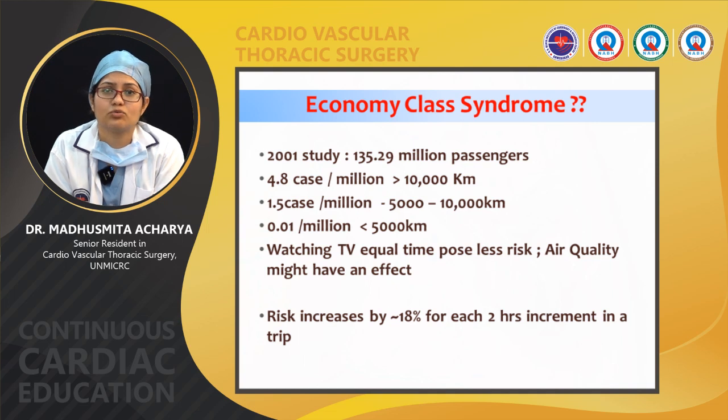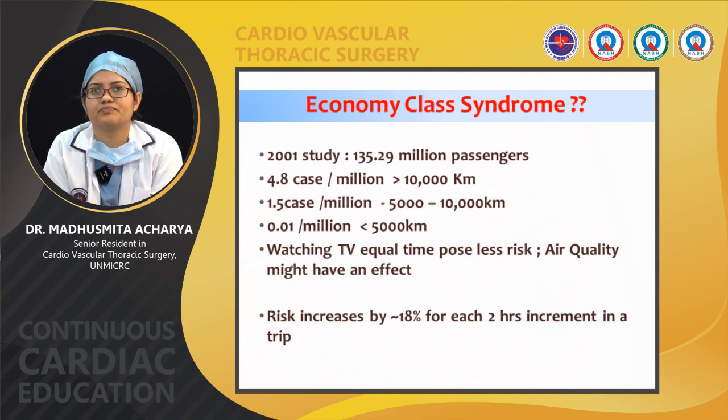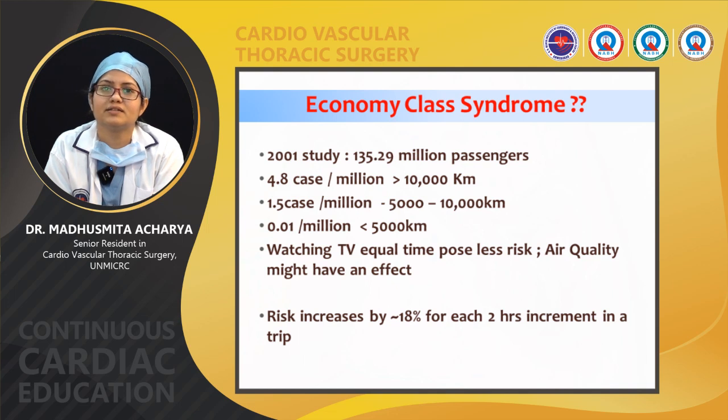This is otherwise known as economy class syndrome. So, what is economy class syndrome? If a passenger travels more than 10,000 kilometers, there is a risk of 4.8 cases per million of getting pulmonary thromboembolism or DVT. The risk increases by 18% for each 2-hour increment in the trip.